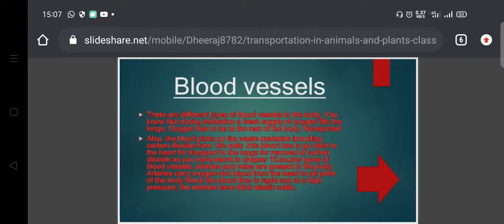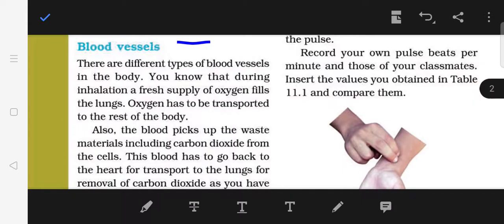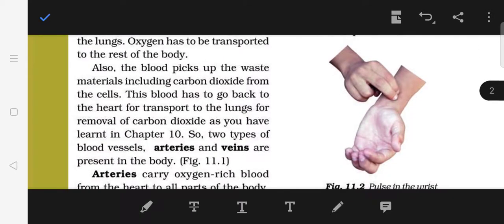Now here we come to the part blood vessels. Let us see the text first. We have different types of blood vessels in the body. You know that during inhalation, a fresh supply of oxygen fills up the lungs, and this oxygen needs to be transported to the other body parts. In that case, the blood also picks up waste materials, including carbon dioxide, from the cells. So this blood has to go back to the heart for transportation to the lungs for removal of carbon dioxide. As we know, during breathing we take in oxygen and release carbon dioxide, which we have learned in chapter number 10.